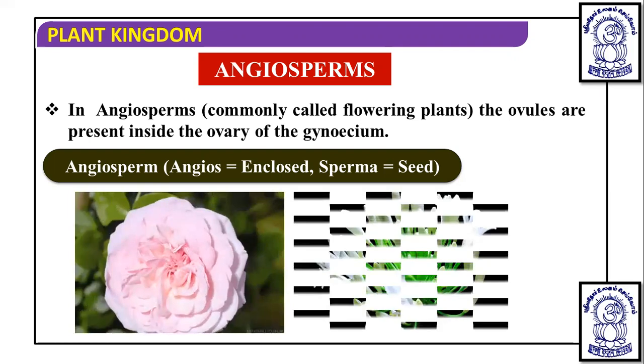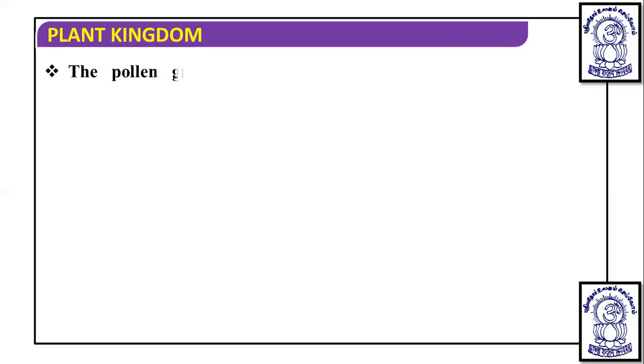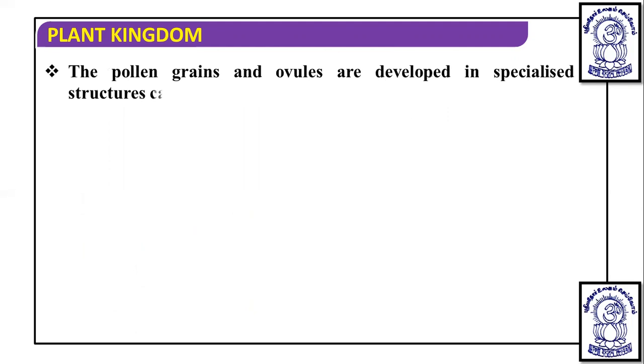You can see this is the flower and this is the flowering plant. Now in flowering plants, the flower has a male sex organ and a female sex organ. The male sex organ is the androecium, and the female sex organ is the gynoecium.